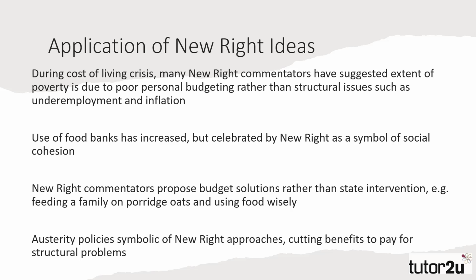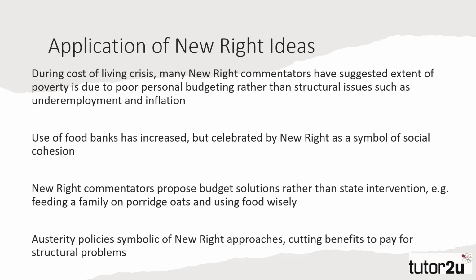Other solutions offered include feeding families on budget ingredients, effectively limiting choice, a key tenet of new right ideology. Some have suggested that people eat porridge and other cheap staples, which has led critics to suggest that the new right ideology is out of touch with social norms and values.